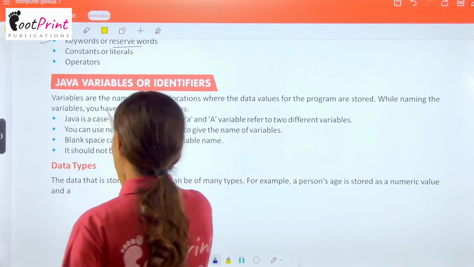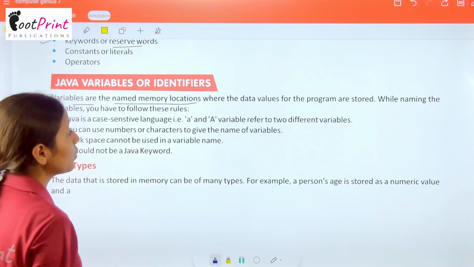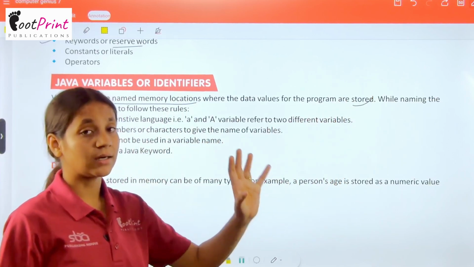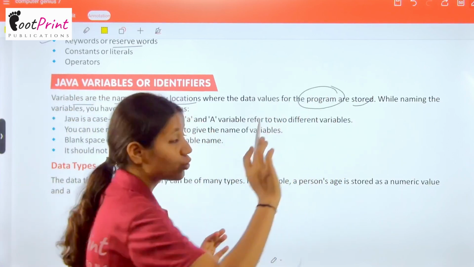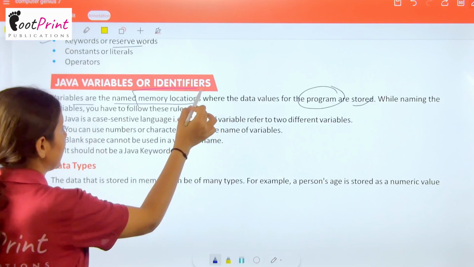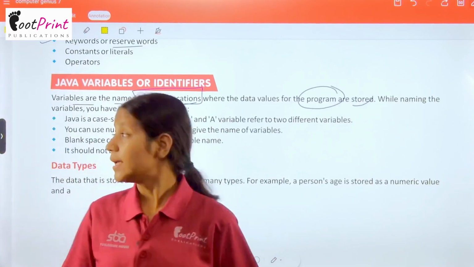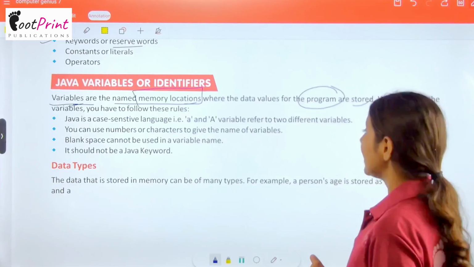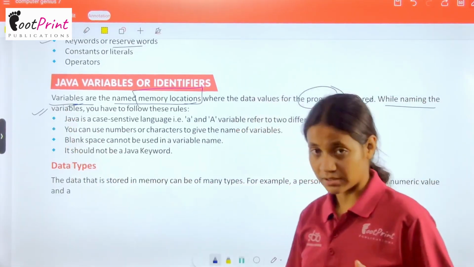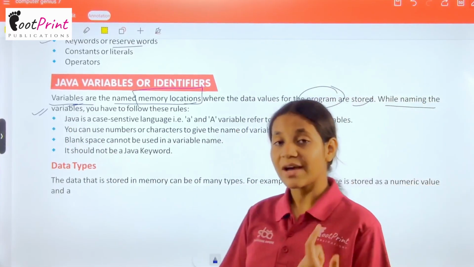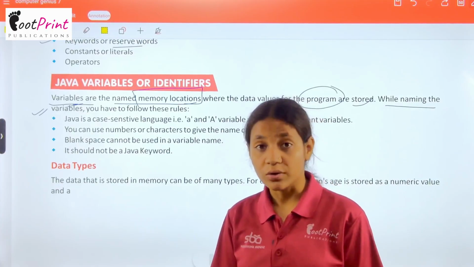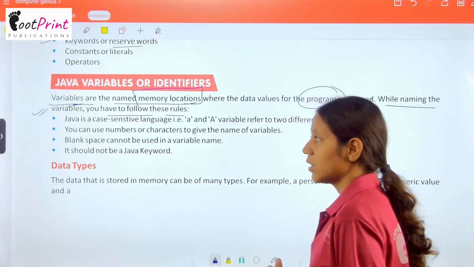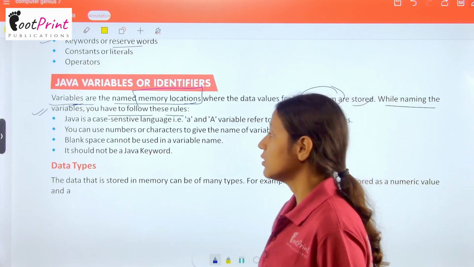So, variables are the named memory locations where the data values for the program are stored. जहाँ पे हमारा data का program है, वो store होगा, वहाँ को हम कहते हैं memory location. और जो हमारी variables हैं, हम उन्हें यही कहते हैं. Okay. Now, while naming the variables, जब हम variables की name करते हैं, जैसे आप अपने desktop पे कोई file save करते हो, you are allocating a location. Okay. In a similar manner, you have to follow some rules.